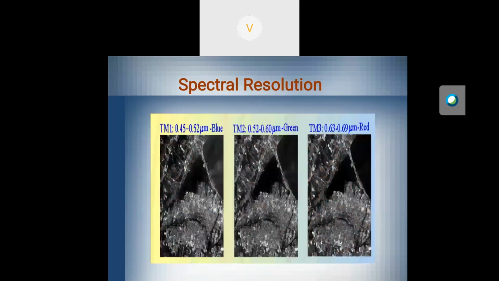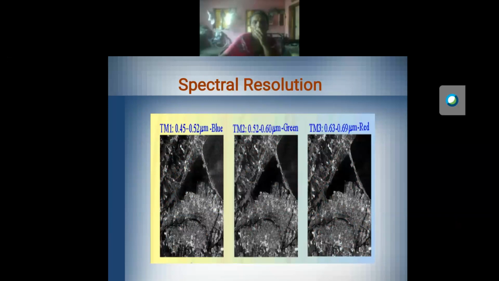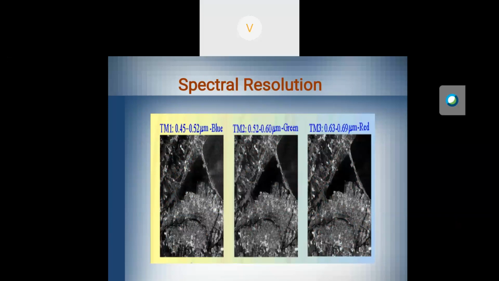If you go for spectral resolution, each image has a spectrum range. Spectrum means a range of frequency. The first image is taken from the spectral range 0.45 to 0.52, that is the blue band. The second image is 0.52 to 0.60, representing the green band. The third one is the red band, with a wavelength of 0.63 to 0.69 micrometer. That is spectral resolution. This is an example of spectral resolution.